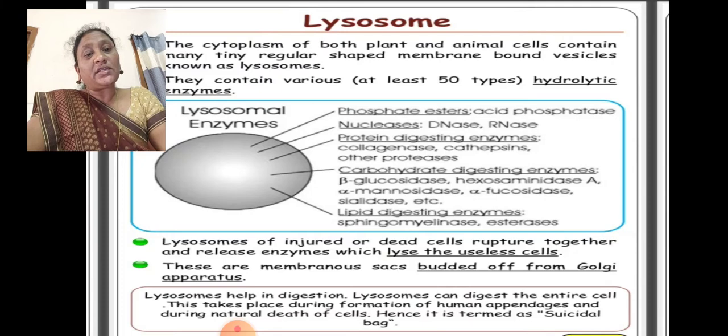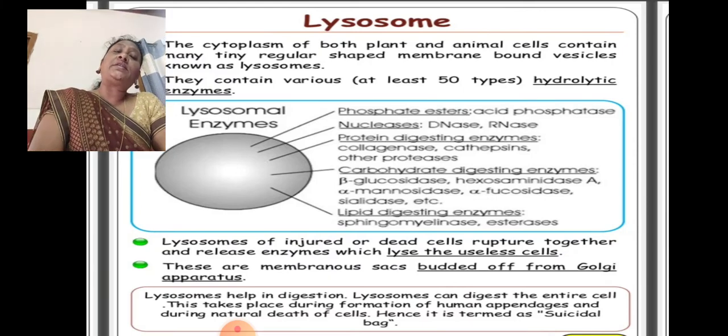Okay, these are the membranous sacs budded off from the Golgi apparatus. Lysosomes can digest the entire cell. This takes place during the formation of human appendages and during the natural death of the cell. Hence it is termed as a suicidal bag.